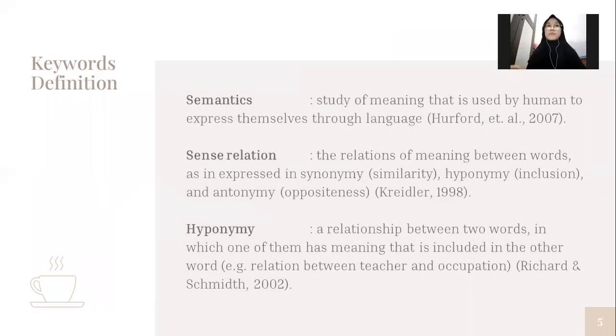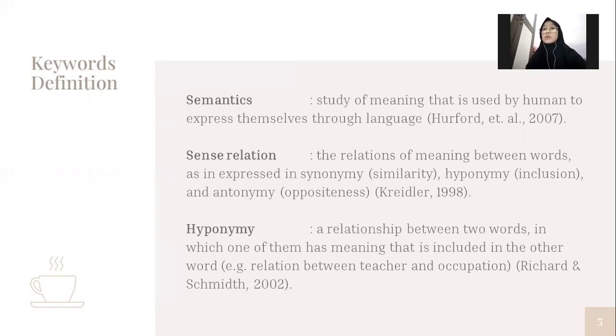Now, this is the keywords definition. There are three keywords. Semantics, which means the study of meaning that is used by humans to express themselves through the language. Then sense relation, which is the relations of meaning between words as expressed in synonymy, which is similarity, hyponymy, inclusion, and antonymy, oppositeness.